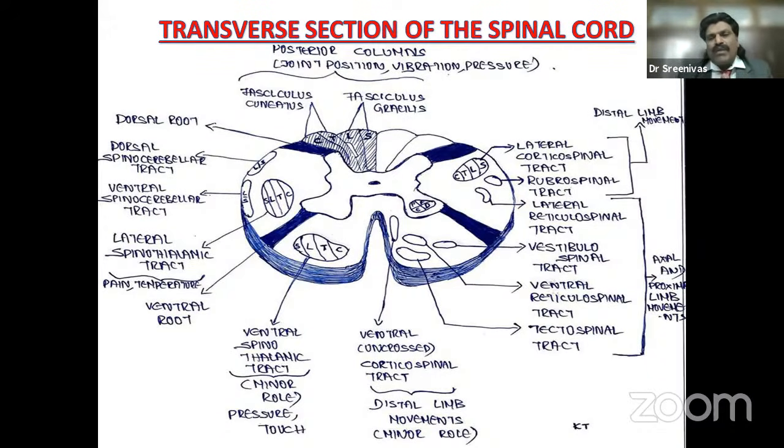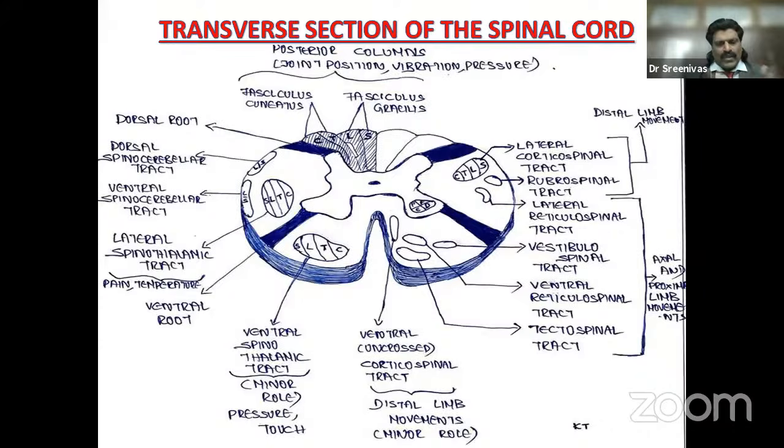This is very, very important in understanding an extramedullary compression and an intramedullary lesion. Whenever an extramedullary lesion comes from outside and starts compressing the spinal cord, it is first the lower limb fibers, which are peripheral most, that get affected, followed by the thorax, followed by the upper limb fibers. So it will be an ascending type of sensory loss: first the lower limbs, then the thorax, and then the upper limbs. And the first fibers to get affected are the sacral fibers. So sacral sensory loss is very, very characteristic of